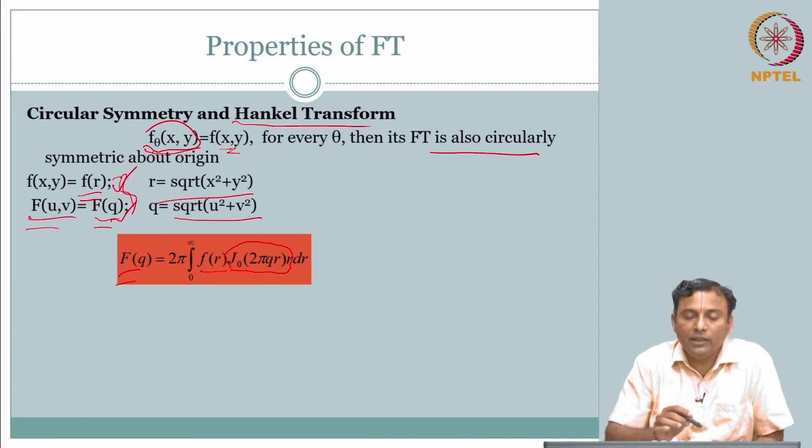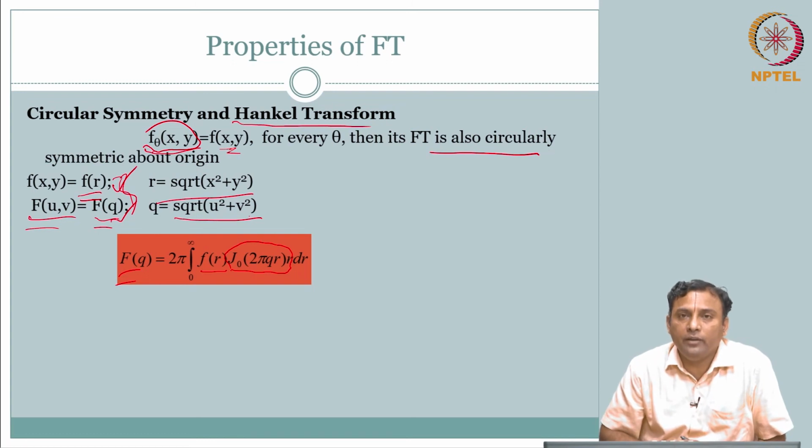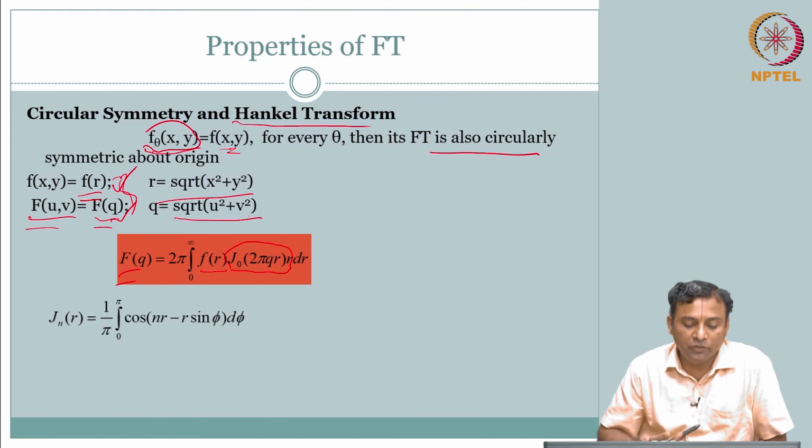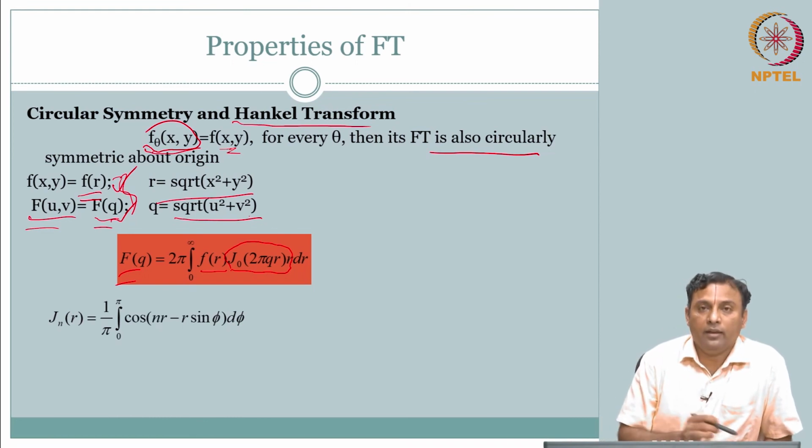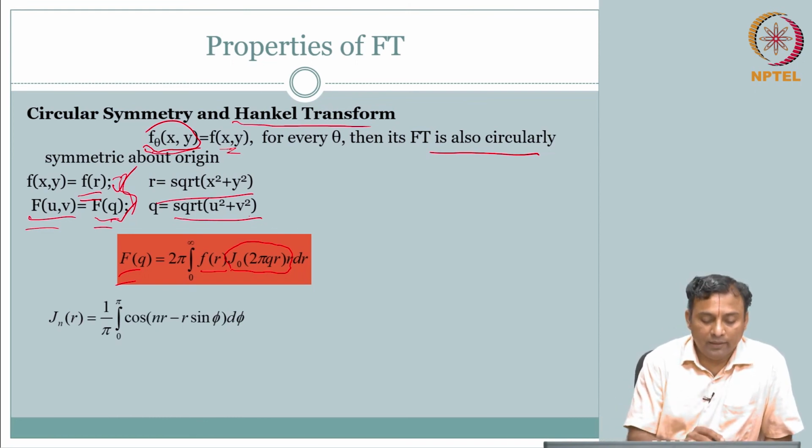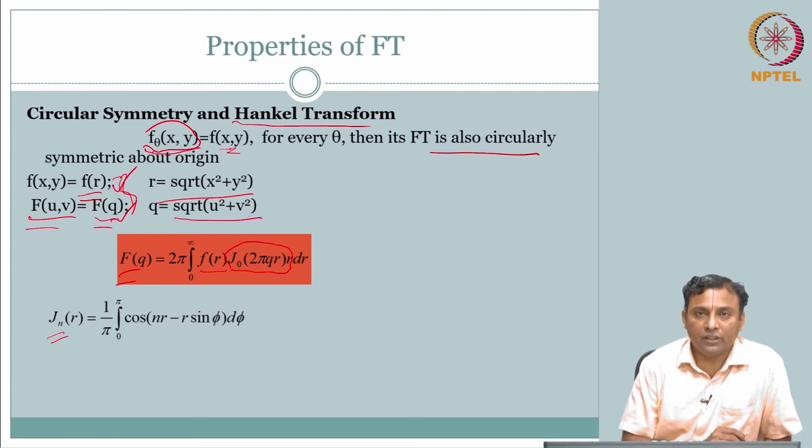So, this is nothing but a 0th order Bessel function of first kind, okay. This is a unique function, so we can arrive at that by considering that your Bessel function of the nth order of first kind has this relationship, right.